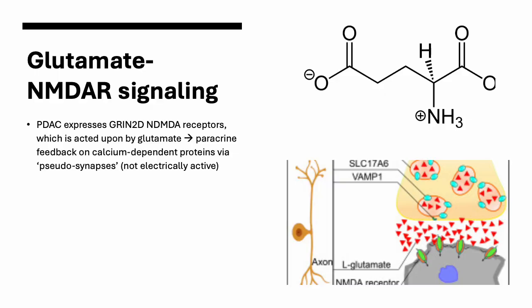And in this study about pancreatic ductal adenocarcinoma, the major takeaway they gleaned is that although neuronal activity by itself does not promote pancreatic ductal adenocarcinoma growth or change in phenotype, actually there is a neurotransmitter called glutamate that, independent of electrical activity, tends to stimulate and change the phenotype of pancreatic ductal adenocarcinoma. And this is because pancreatic cancer can express a protein called NMDA receptor. And this is activated by glutamate, that neurotransmitter that we discussed earlier.